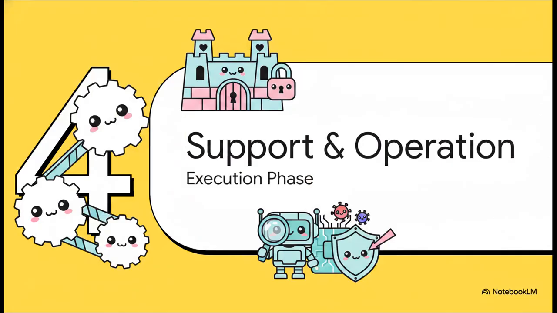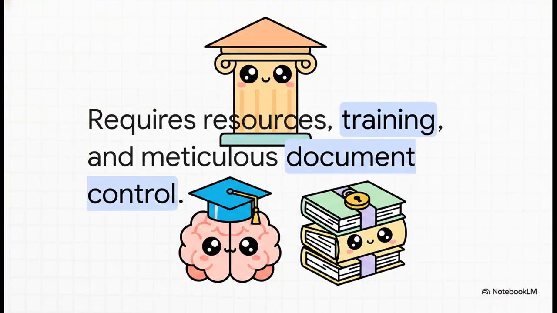Which brings us to Part 4, Execution, Support, and Operation. To keep this whole operation from falling apart, Clause 7 steps in. It dictates that you must have the right human expertise, continuous training, and absolutely rigorous documentation of every single process. Sure, you need developers who understand machine learning, but you also need legal and compliance officers in the mix. And documentation? It's everything. An auditor relies heavily on document control to prove your AI models are traceable and your teams actually know what they're doing.